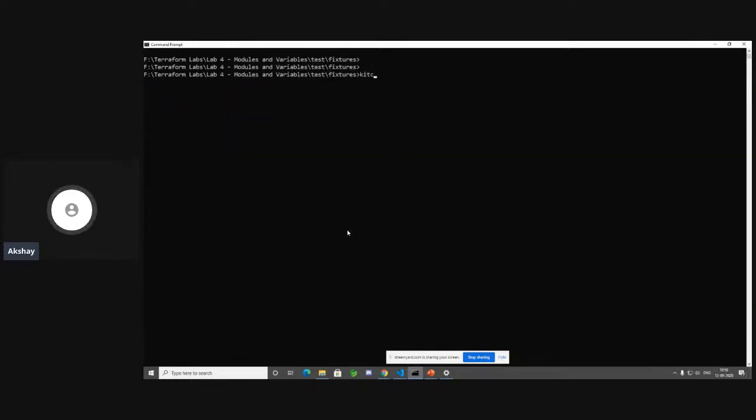Over here, let's go ahead and do two commands. Let's do kitchen verify, probably just one command that should do everything, because kitchen verify goes ahead and does Terraform workspace, Terraform init, Terraform get, Terraform plan, Terraform apply, and also executes your test cases. So just one command to do everything. So let's do enter.